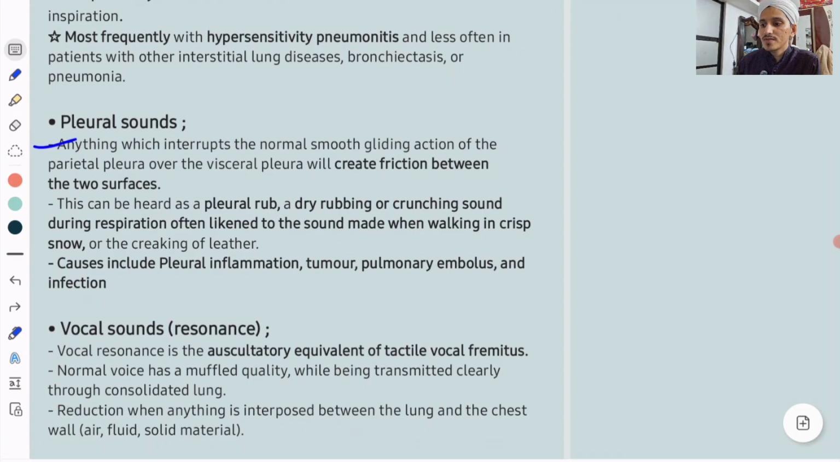Anything which interrupts the normal smooth gliding action of the parietal pleura over the visceral pleura will create friction between the two surfaces. That friction causes sound. This can be heard as a pleural rub, a dry rubbing or crunching sound during respiration, often likened to the sound made when walking in crisp snow.